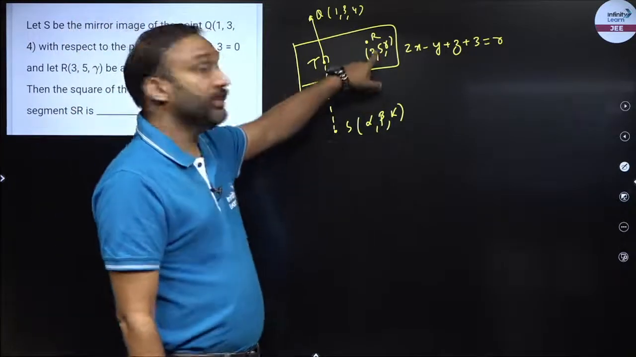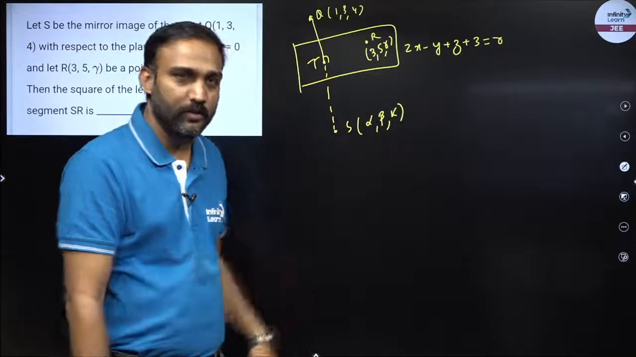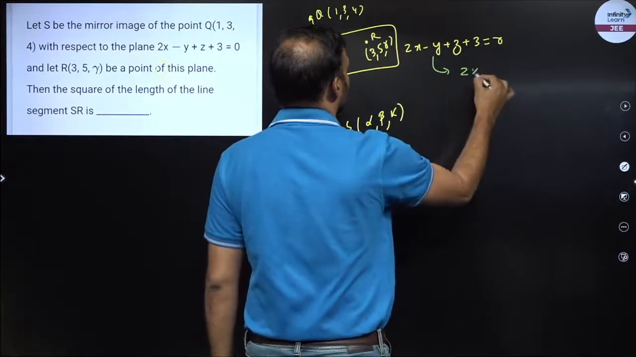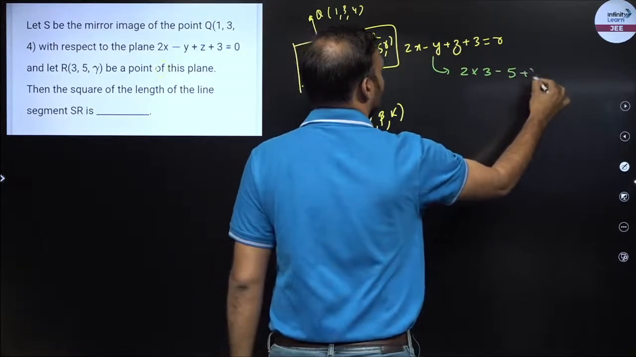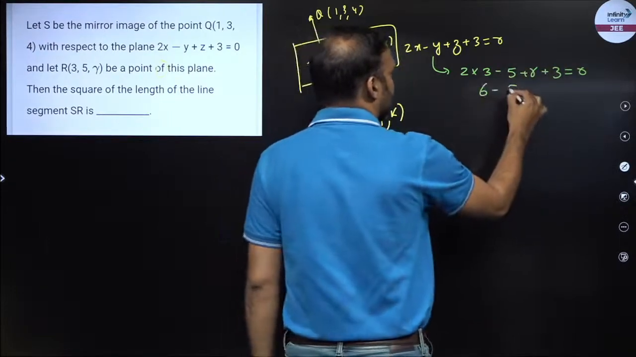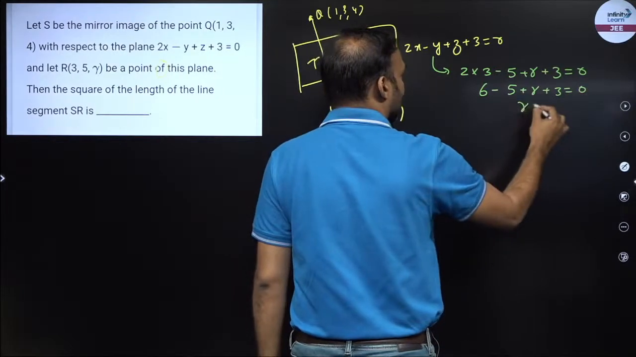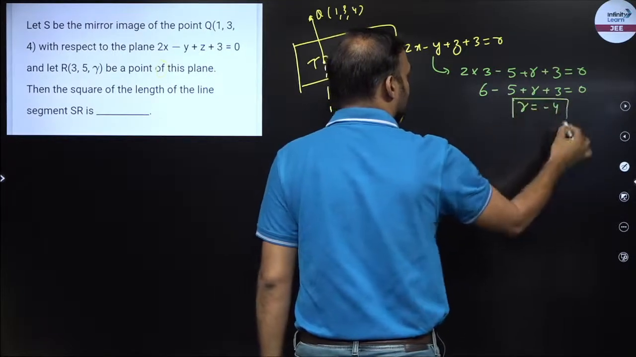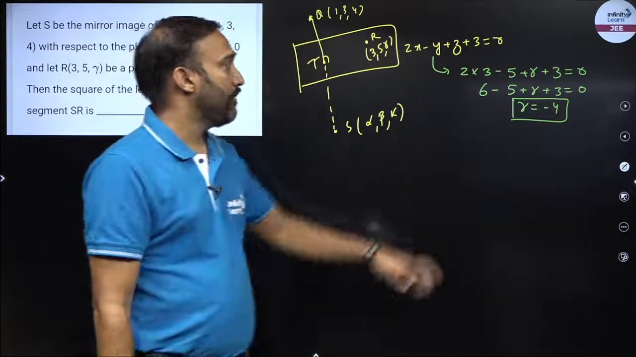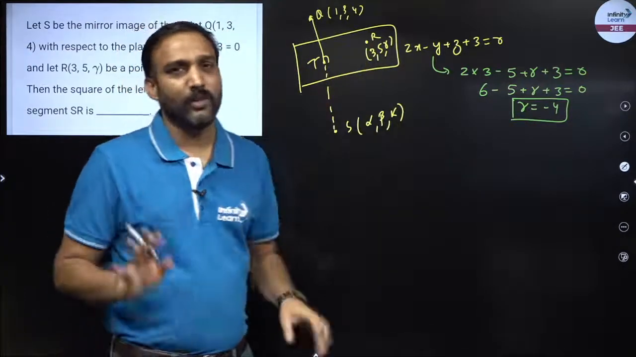Now first of all, R lies on the plane. So basically I know that R will satisfy the equation of the plane. So replace these coordinates by the coordinates of R. So it is 2 into 3 minus 5 plus gamma plus 3 is equal to 0. So from here I get 6 minus 5 plus gamma plus 3 is equal to 0. 9 minus 5 is 4, so gamma is minus 4. So if gamma is known, I know the R coordinate. So one half of the question is done.